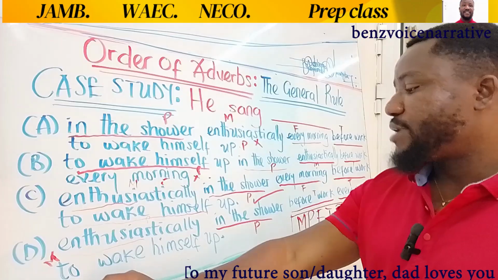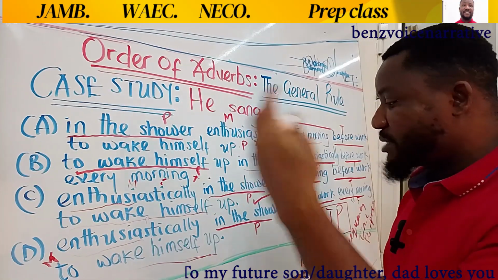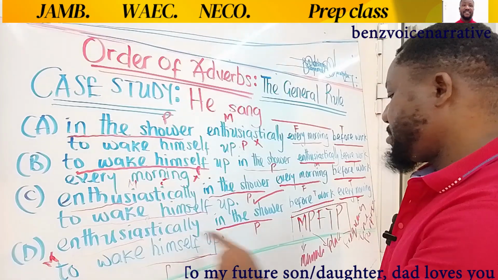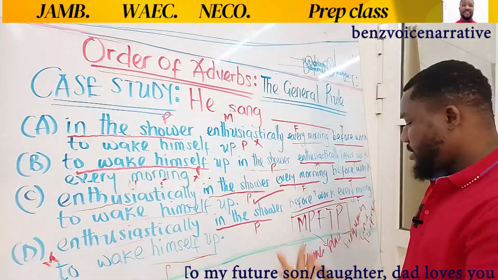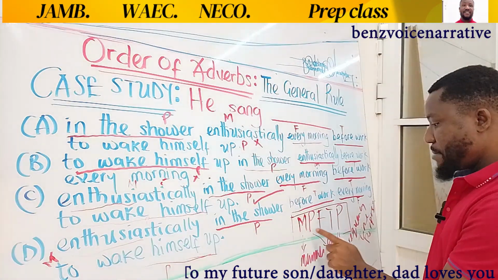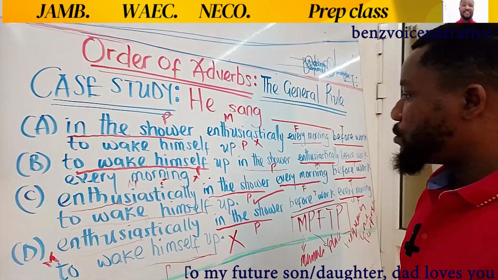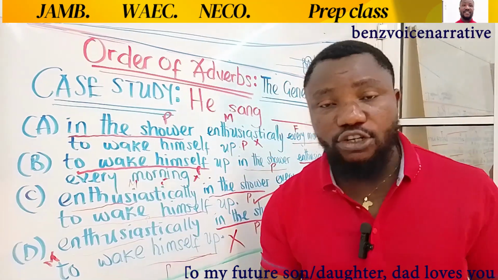And then finally we have to wake himself up. It sang to wake himself up. So that's the purpose. So the logic here, the mnemonic here, is MPFTP. That's wrong. So this option is also wrong as much as A and B. C is the right option.